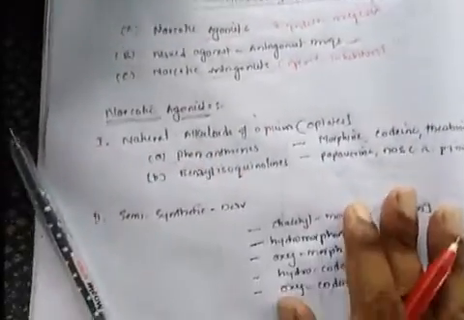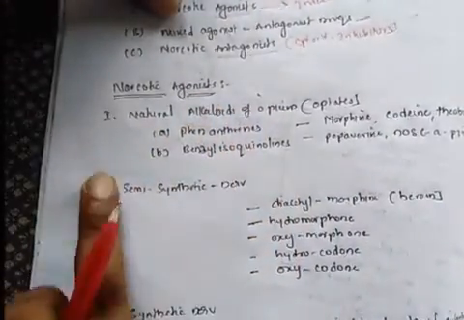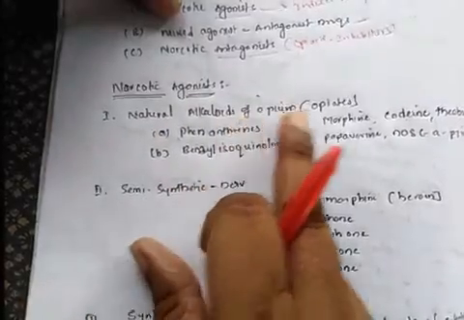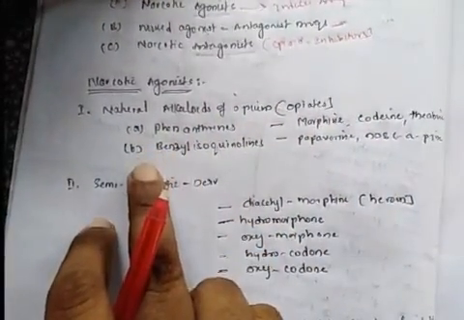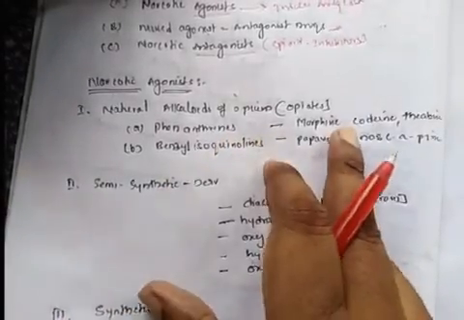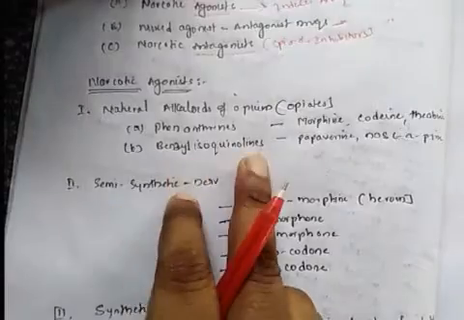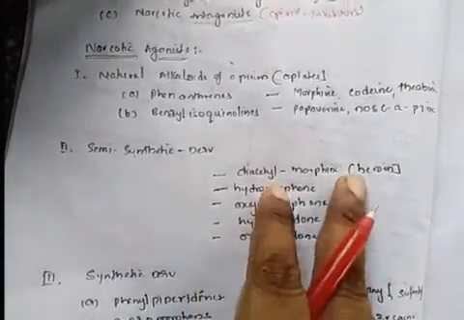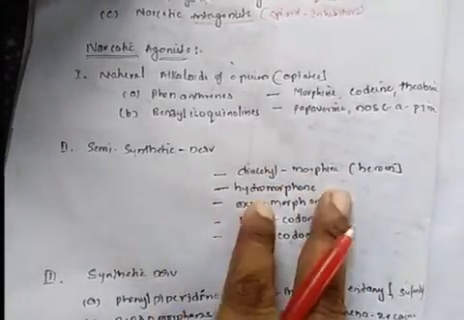Coming to the narcotic agonists, they are again classified into three categories. Natural alkaloids of opium are called opiates. The opiates are again classified into two categories: phenanthrenes and benzylisoquinolines. Examples for phenanthrenes are morphine, codeine, thebaine. Benzylisoquinoline examples are papaverine, noscapine. And semi-synthetic derivatives, the examples of drugs are diacetylmorphine, which is called heroin, hydromorphone, oxymorphone, hydrocodone, oxycodone. All these are semi-synthetic derivatives of the narcotic analgesic class.